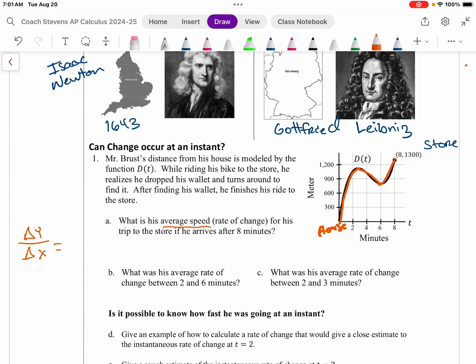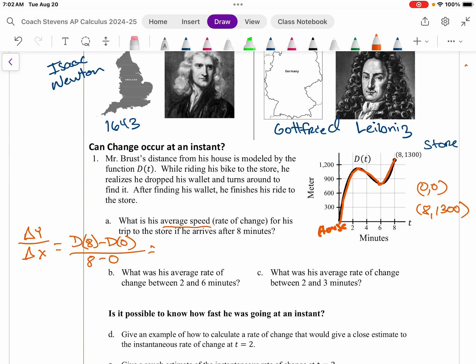And so with this in mind, what is the equation, if we had an equation: d of 8 minus d of 0 over 8 minus 0. Okay, so again, we have two ordered pairs. We have 0, 0, and we have 8 and 1300.